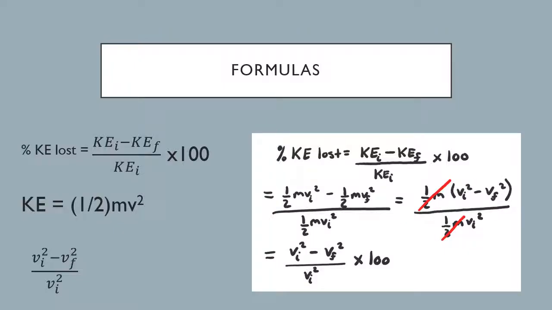The formulas used are based off of the equation for kinetic energy, which is 1/2 mv squared. To find the percent of kinetic energy lost, we need to take the initial kinetic energy minus the final kinetic energy, all divided by the initial kinetic energy. However, because the mass of the ball is constant, we can simply factor out the 1/2 times mass out of the equation, which leaves us with an initial velocity squared minus final velocity squared divided by the initial velocity squared. We then multiply the resulting decimal by 100 to give us our percentage.